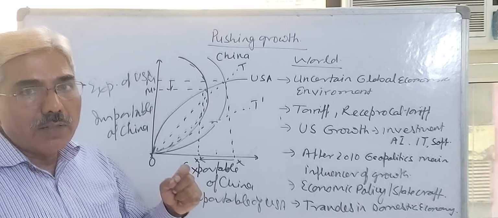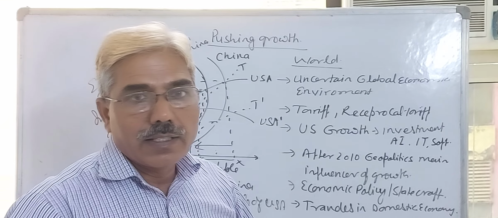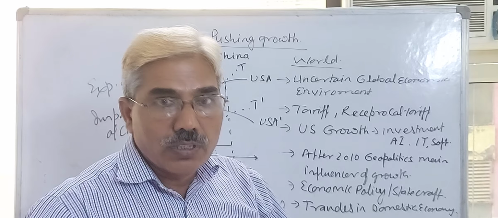Now China will use a reciprocal tariff policy, and that will shift the trade offer curve of China from this China dash to the USA trade offer curve, and now the trade between the two countries will decline.